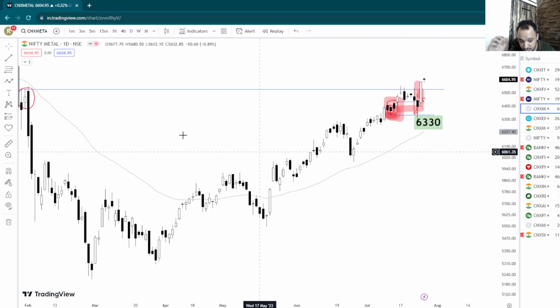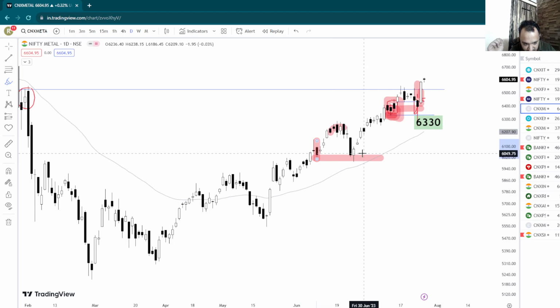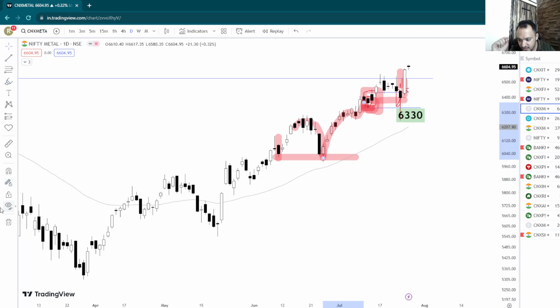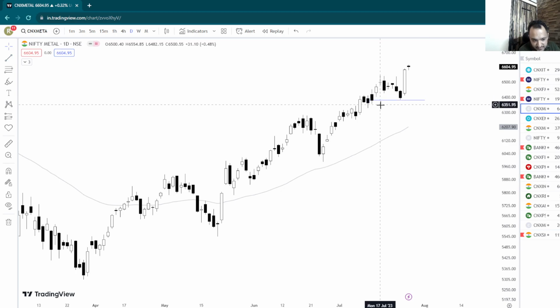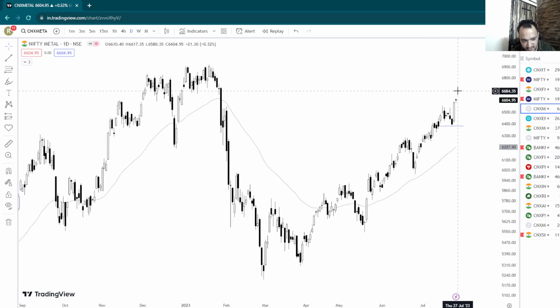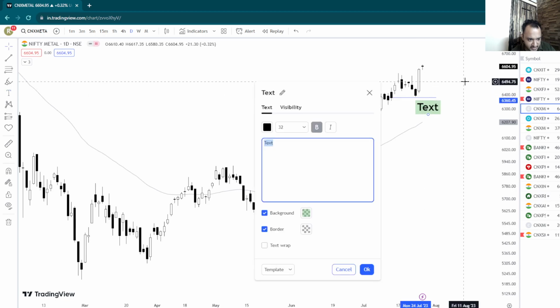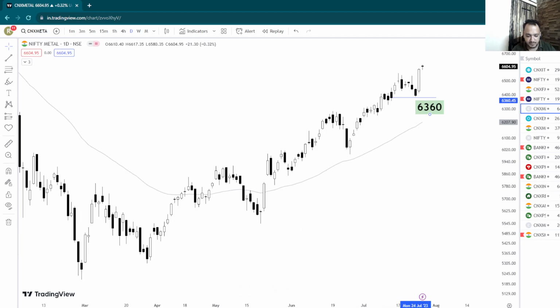So you see every time it dips into the previous demand, this is your top, and this is your previous demand, it dips into the previous demand and the trend simply continues higher. So until the last demand is broken, you don't want to be shorting it, but that doesn't mean that you want to buy here. You don't want to buy at any level. This was a very proper demand zone which we have been talking about, the 6300 to 6350 area, and this has led to the breakout on the upside. So let's see where this goes now. The level remains the same for Nifty metals. It is still 6350, or 6360 for that matter. Until this low is broken, this sector will do pretty good.